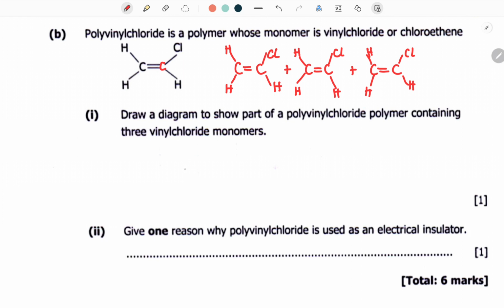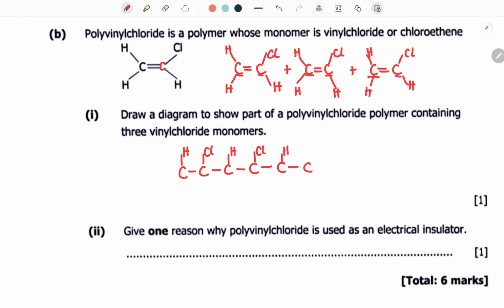So when the double bonds break, you expect that you're going to have a compound which is going to look like this. So you're going to have 6 carbons. 1, 2, 3, 4, 5, 6. So these are the carbons we're going to have. Then you're going to have a hydrogen here. Then you're going to have a chloride here. You're going to have a hydrogen here. Then you're going to have a chloride here.